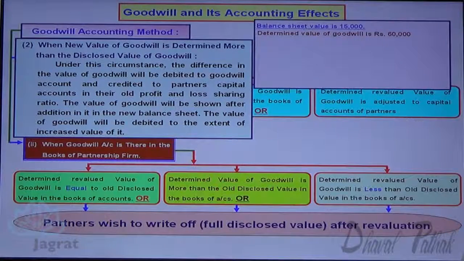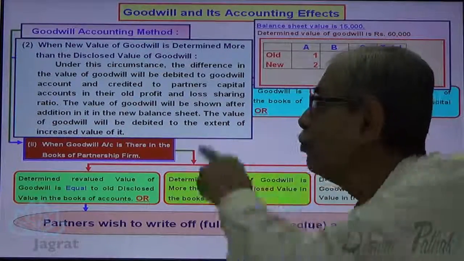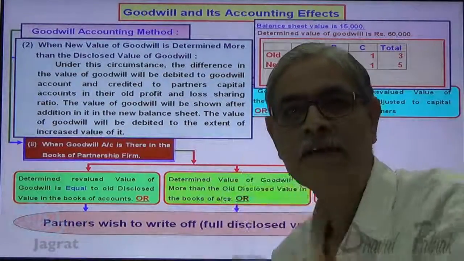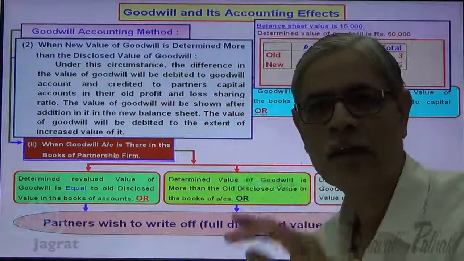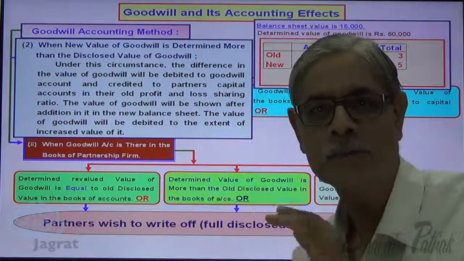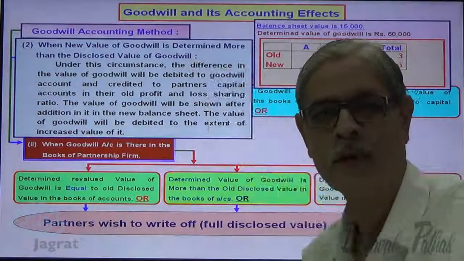The book value is 15,000. The determined value is 60,000. There are three partners A, B, C. Their old profit sharing ratio is 1:1:1. The new profit sharing ratio is 2:2:1. Now, what do you want to do? Find the increase in value of goodwill. What was the book value? 15,000. How much is the valuation made? 60,000. How much is the increase? 45,000. So the increase in value of goodwill is 45,000.